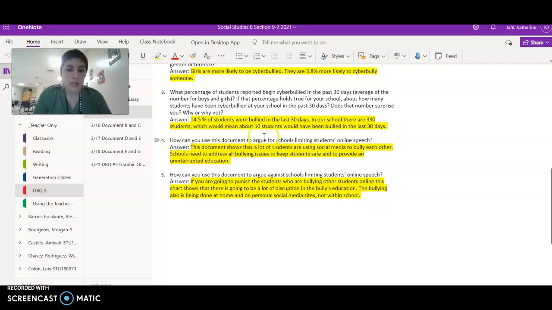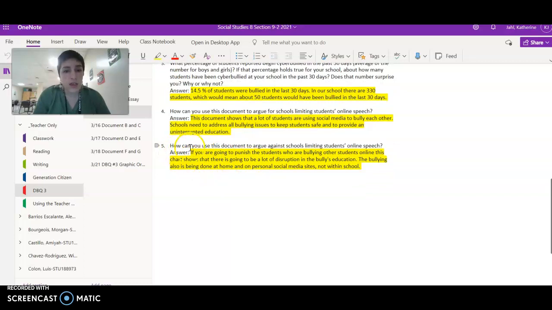How can you use this document to argue for schools limiting students' online speech? This document shows that a lot of students are using social media to bully each other. Schools need to address all bullying issues to keep students safe and to provide an uninterrupted education.